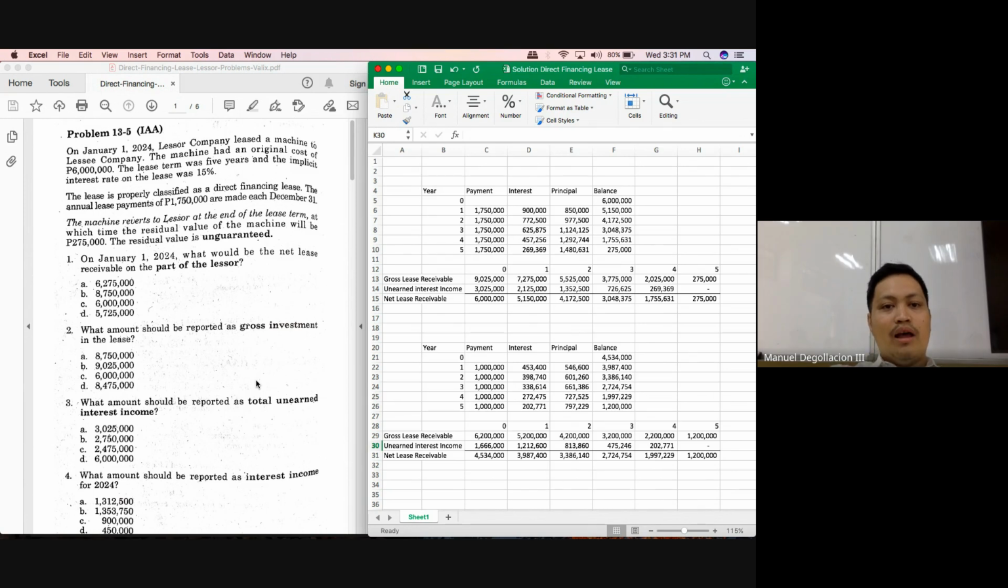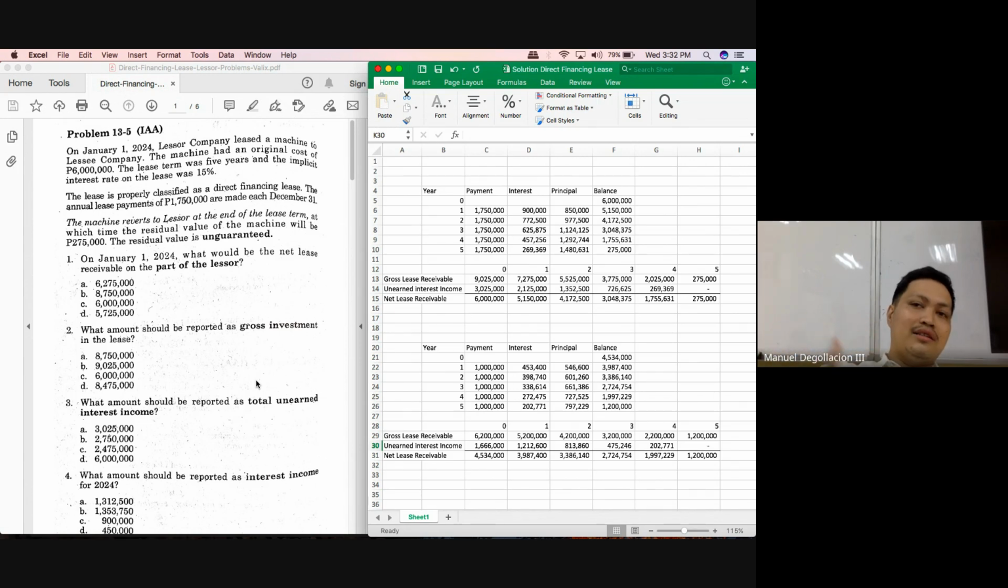Okay, so just determine how much you would collect and how much you would get back. Okay, and in this problem, what do we expect to receive from the lessee? We expect to receive 1,750,000 for each year for how many years? 5 years. So 1,750,000 multiplied by 5, that will give you 8,750,000, but that is not the answer because we will have to include the residual value of 275. So the answer here would be 9,025,000. So basically, all in all, class, we would be able to collect throughout the lease term 9,025,000.